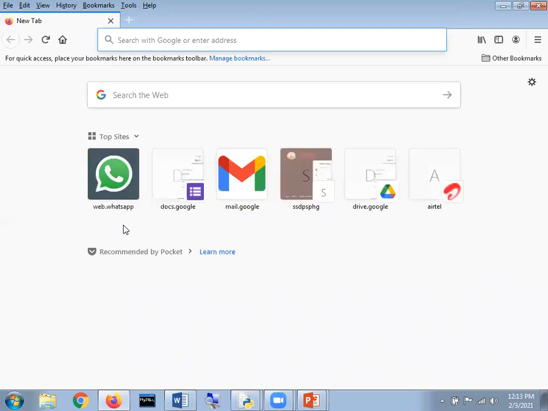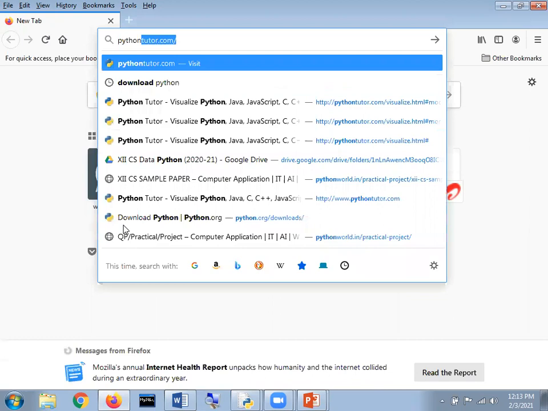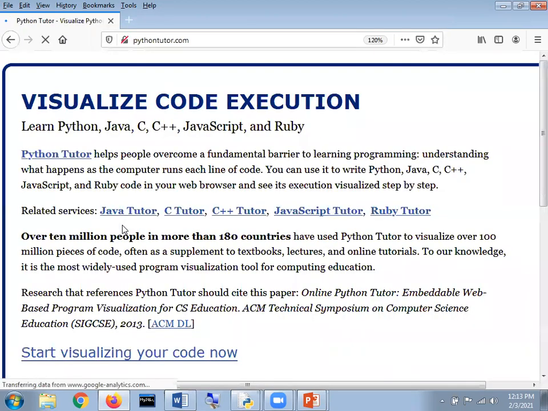Python Tutor. Read and see what is written, Python Tutor. I opened this. I'm just going to open this and click on start visualizing your code now, and here it is.